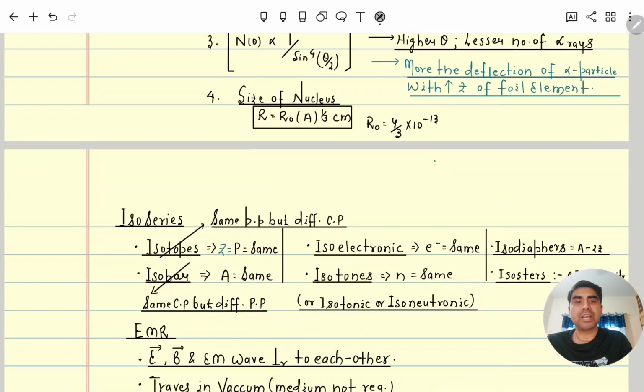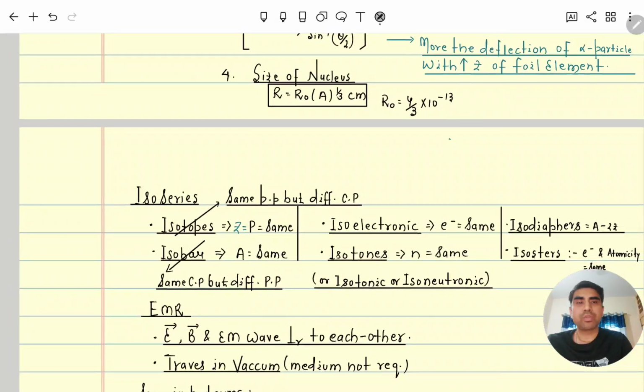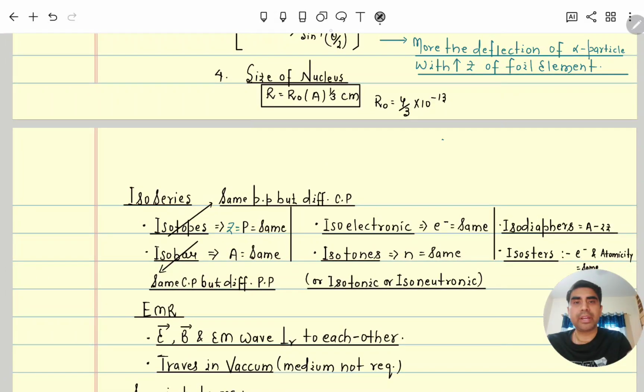Now we will discuss iso series. Iso means same, so at least something will be the same here. Isotopes: atomic number will be the same and physical properties are the same, but chemical properties will be different. Isobars: atomic mass will be the same, atomic number will be different.